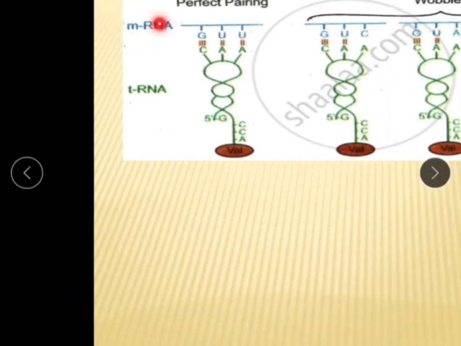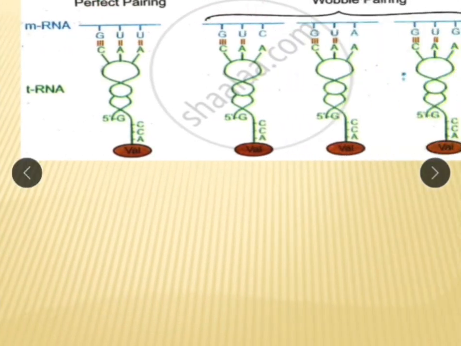This is mRNA. So these are codons and this is tRNA. So this is the anticodon. This is also an anticodon. CAA is an anticodon. CAA is also an anticodon. See here, pairing between these two nitrogen bases of codon and anticodon is specific.